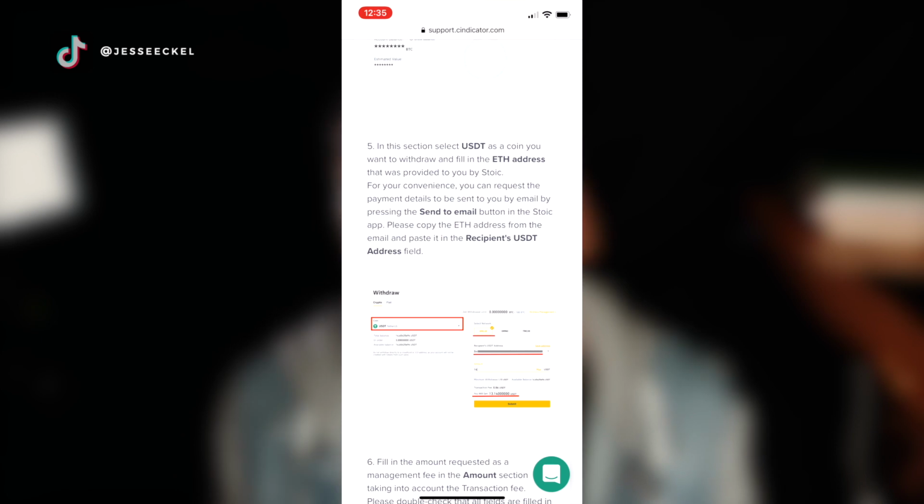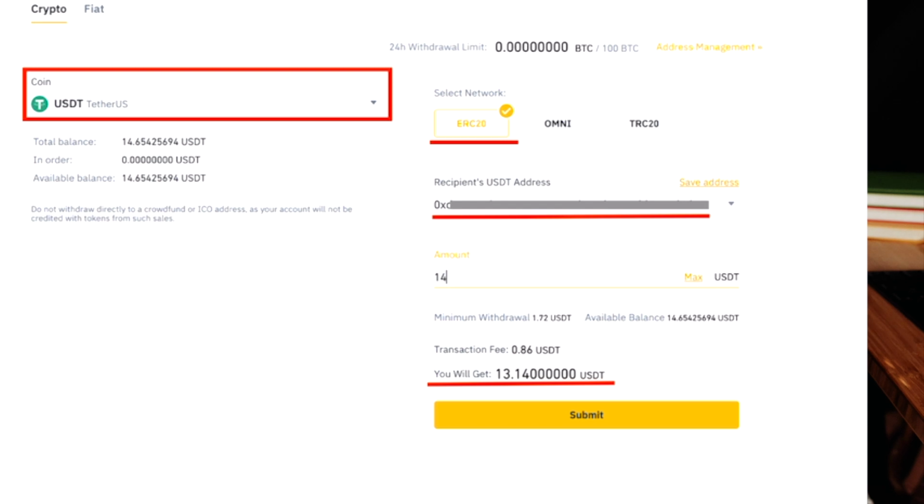you're gonna click on USDT, select withdraw, and then copy and paste that address into the withdrawal slot. You wanna check the first 4 digits of your address and the last 4 digits of your address, just to make sure they match up with what the app's telling you, because it's really easy to make a mistake and send it to the wrong address, and then you will lose that money.